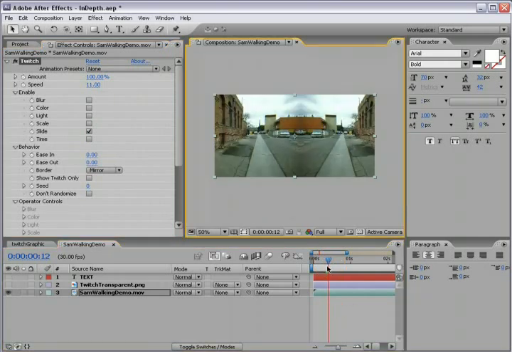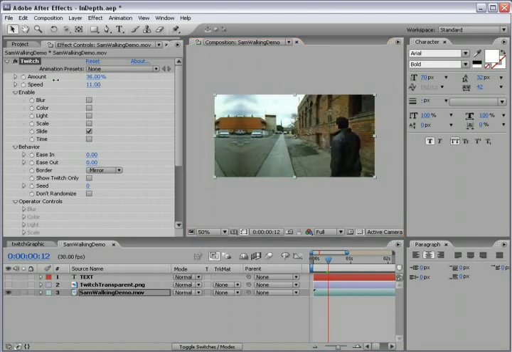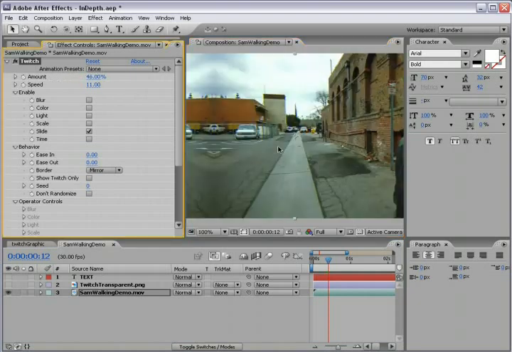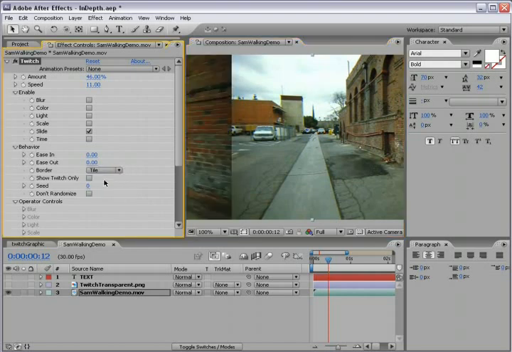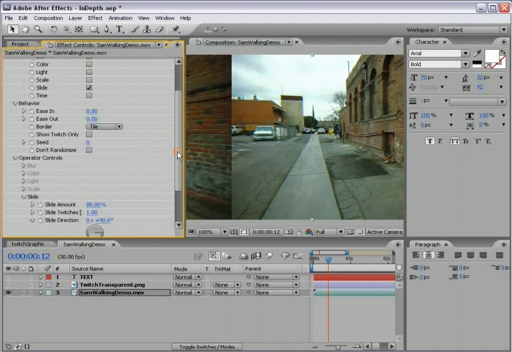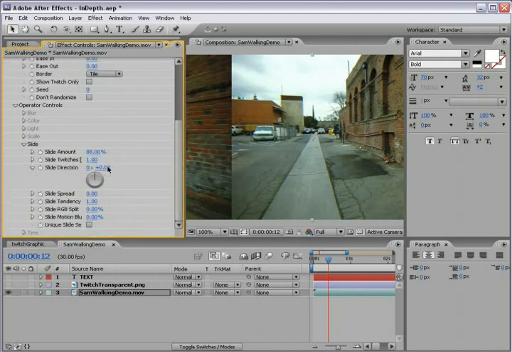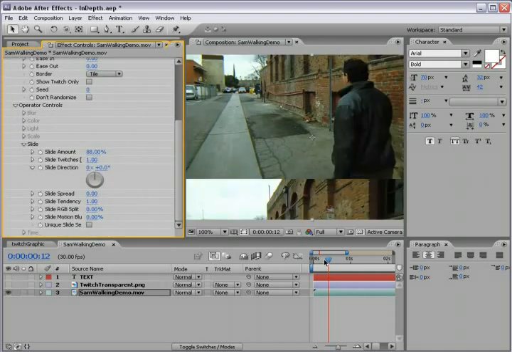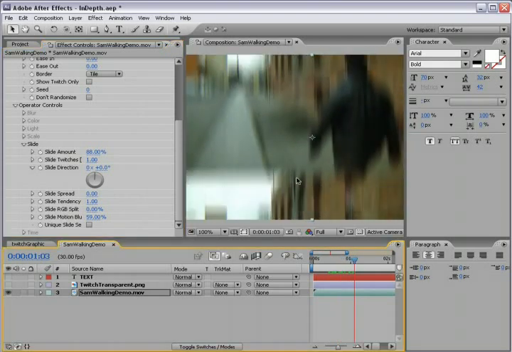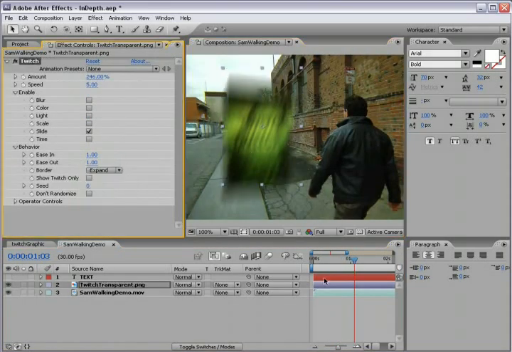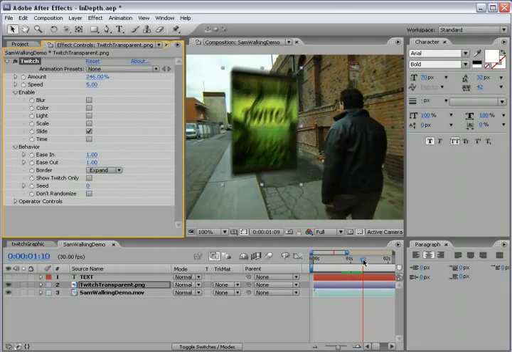Okay, so right here I'm on a twitched frame that's really intense, but you can see what's happening is when it moves over, it's mirroring the edge of the video. But you can also set it to tile, and it will just tile it. So depending on what you're going for, like if this was up and down and we wanted to pretend this was like a film projector, we'd want to maybe tile the image so that it seems like the next frame is kind of butting into this frame. So in this case, maybe expand would be the best option, and we can kind of twitch it around here and composite it correctly.